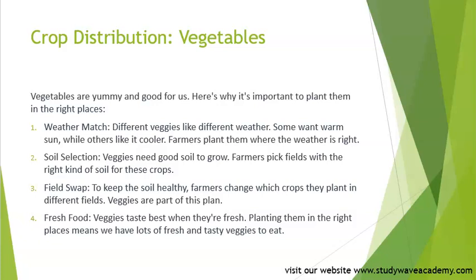So growing veggies in the right place means considering the climate, soil, and using smart farming practices to provide us with a variety of fresh and healthy veggies to eat.